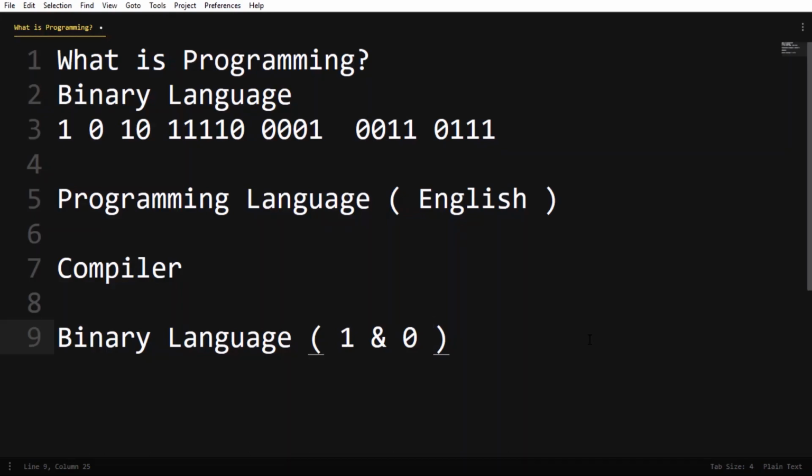We need programming languages, and we need some intermediary. This intermediate component takes programming language as input and outputs the equivalent binary language, so the computer will understand what we are saying. It should be the same thing.